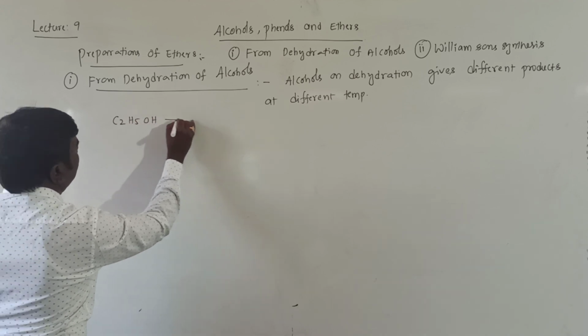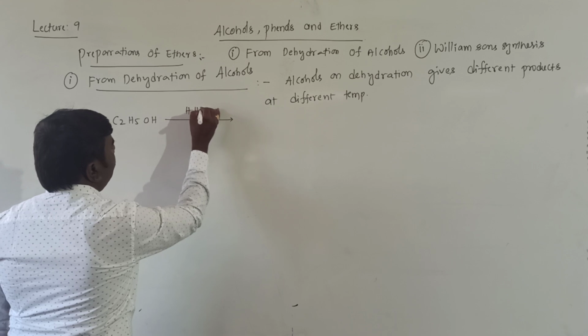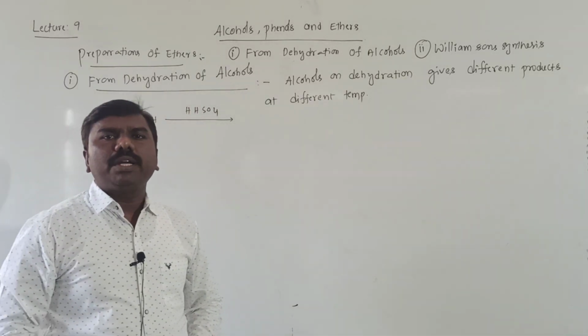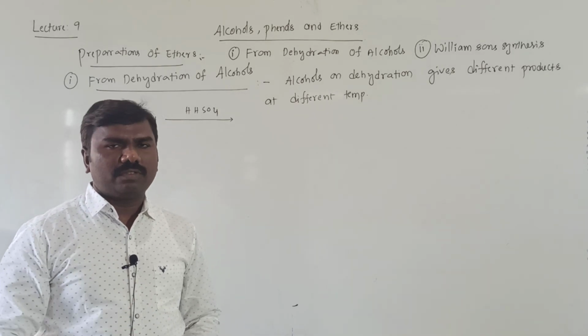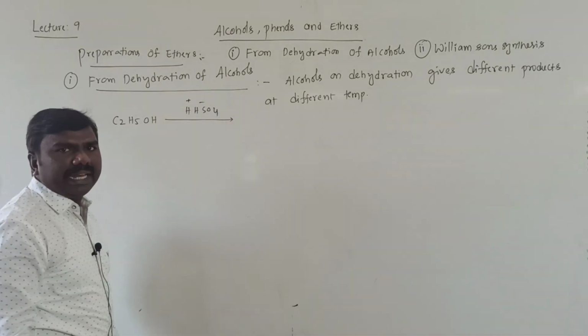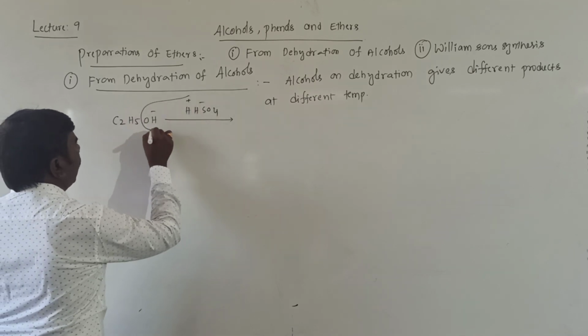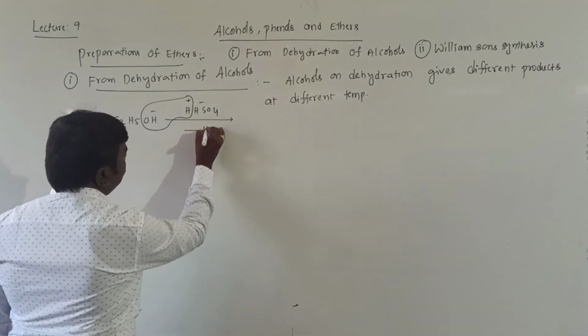The first one is C2H5OH, ethyl alcohol, treated with concentrated H2SO4. For our convenience, I took concentrated H2SO4 as H-HSO4, H plus and HSO4 minus. Then OH minus and H plus are removed as H2O.